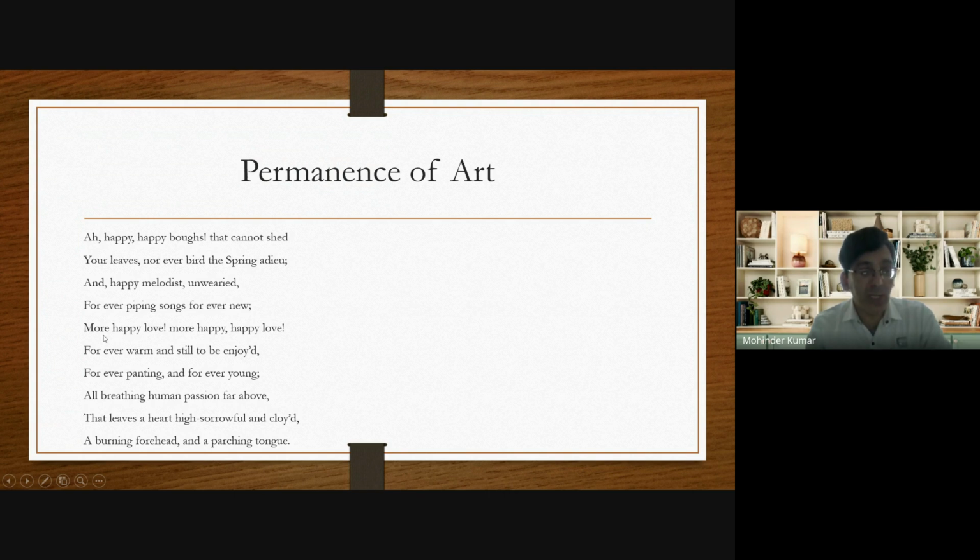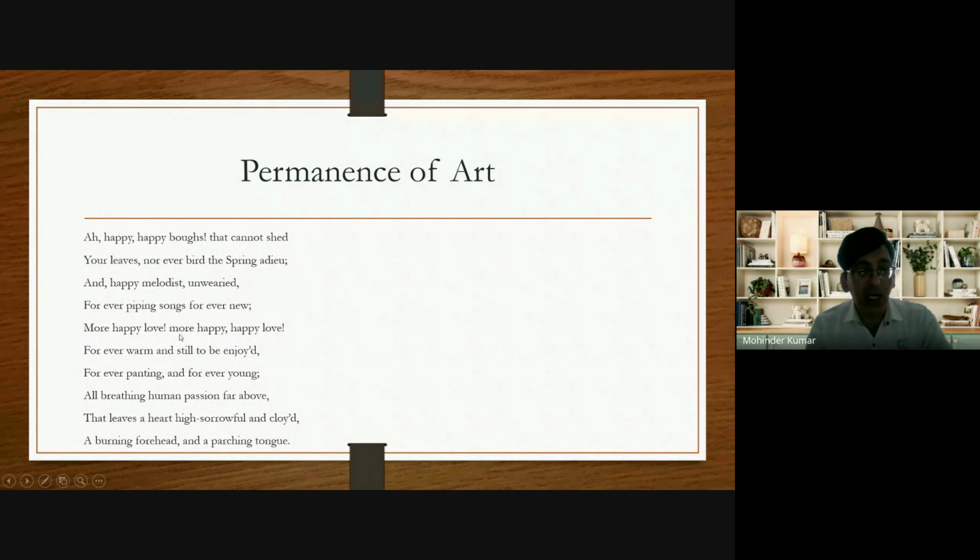Now the next two lines. "More happy love, more happy, happy love, forever warm and still to be enjoyed, forever panting and forever young." Now he talks about the lovers depicted on the urn, because there's a picture of two lovers also. A lover is trying to kiss his beloved, but he is not able to kiss her because there's a gap between their lips. Now he addresses the lover. He says that the lovers are lucky, more happy love, more happy, happy love.